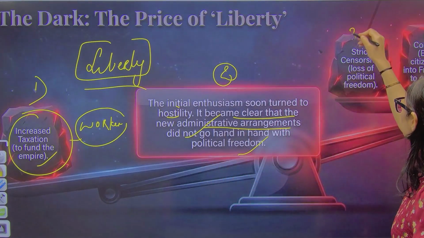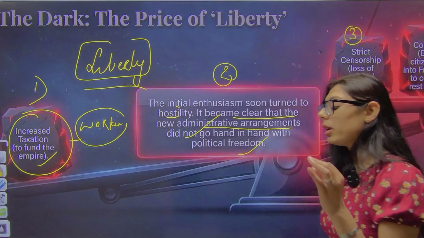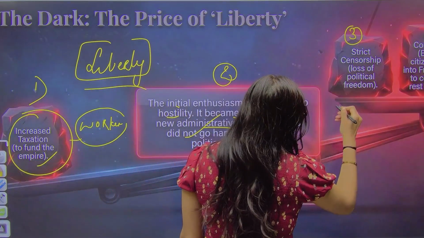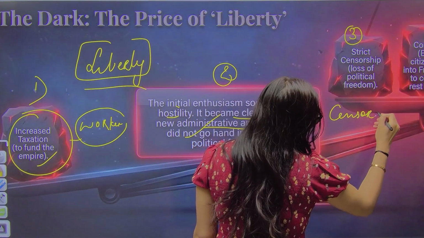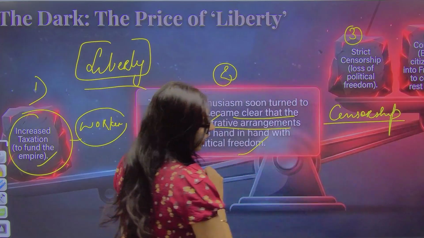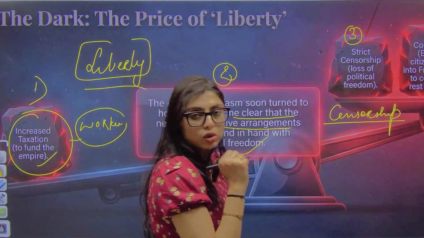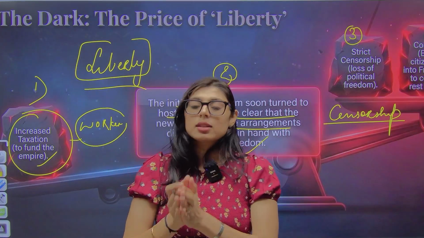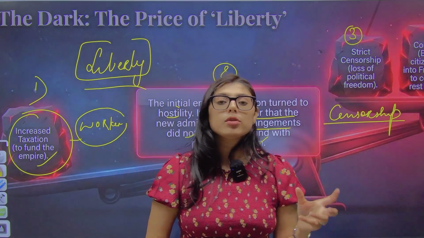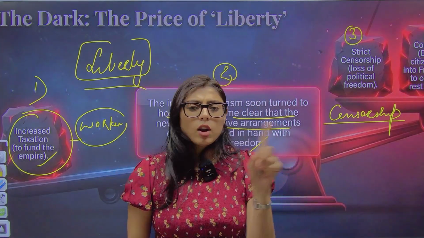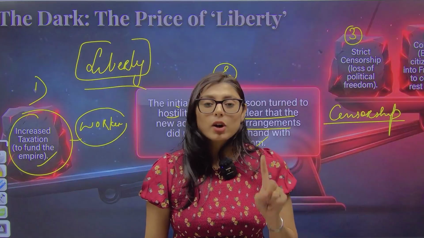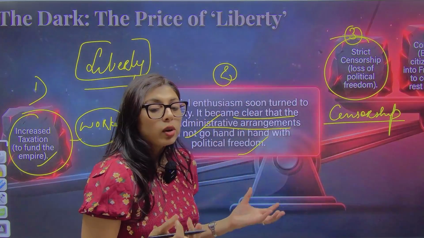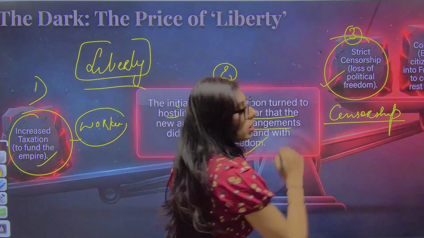Number three, strict censorship. That means people were not able to express themselves. What do you mean by censorship? I'll tell you in simple terms. Censorship means whatever you are publishing, let's say in the newspaper, on social media or on the print media, you were not allowed to express your views. For example, if you're posting something on your WhatsApp and your parent says, okay, don't do that, you're not allowed to post such reels, okay? So that was censorship. When there was strict censorship, how are you going to express yourself? That means this is a loss of political freedom.